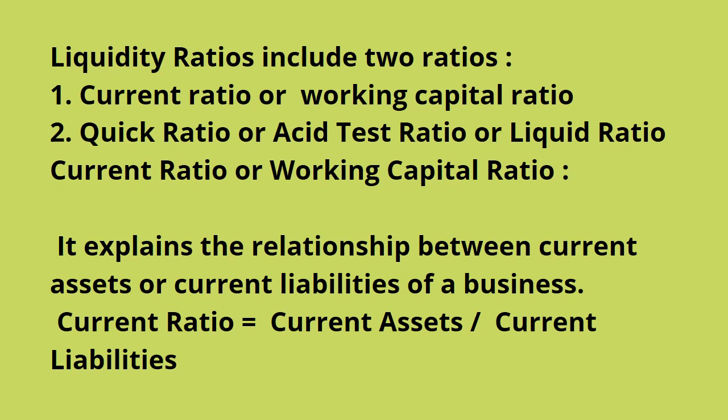Liquidity ratios include 2 ratios. In the calculation of liquidity ratios, there are two ratios. First one is current ratio or working capital ratio. Second one is quick ratio or asset test ratio or liquid ratio. These are the two ratios. Current ratio or working capital ratio explains the relationship between current assets and current liabilities of the business. Here I am discussing current ratio. Listen again.